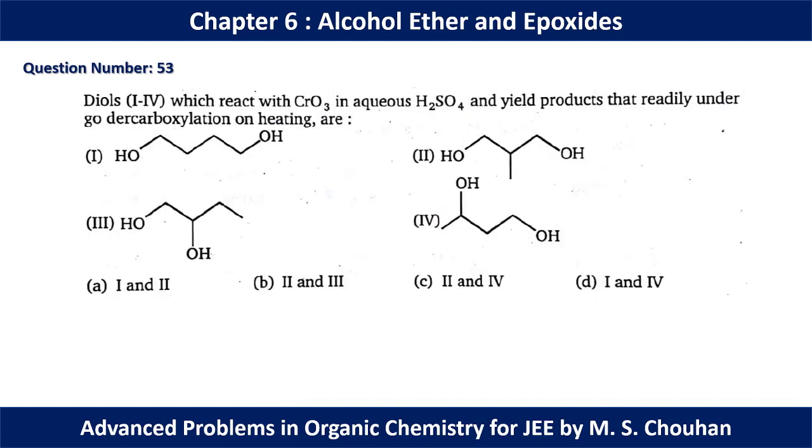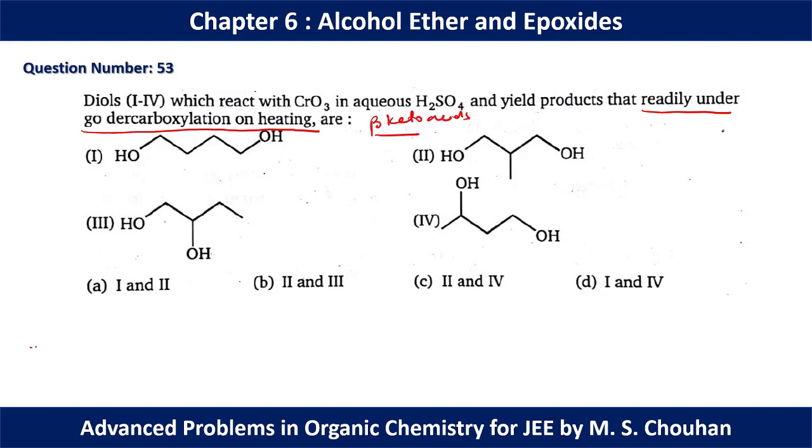In question number 53, diols 1 to 6 react with CrO3 in aqueous H2SO4 and yield products that readily undergo decarboxylation on heating. This is possible for beta keto acids.